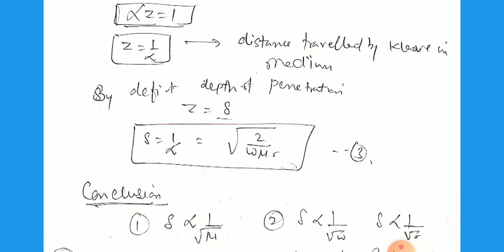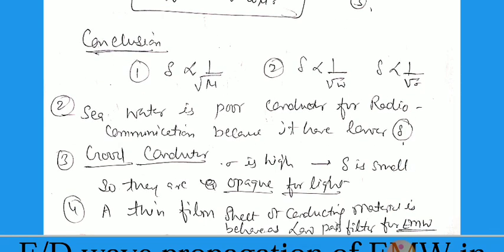So we can conclude that this depth of penetration depends on mu, omega and sigma. Mu is the permeability of the medium, omega is the frequency of the wave, and sigma is the conductivity. So the skin depth is inversely proportional to the root of these values.